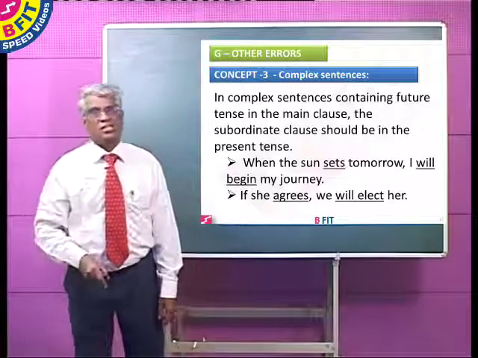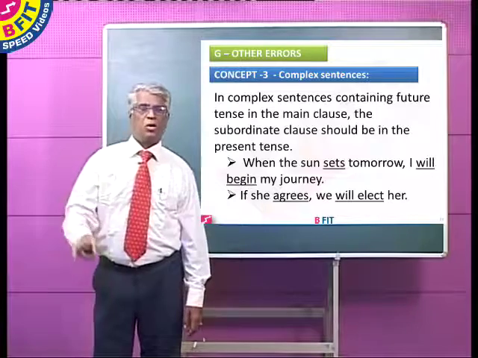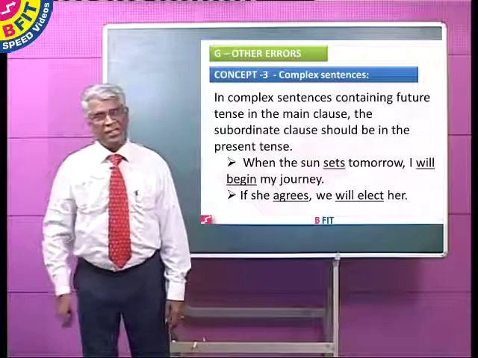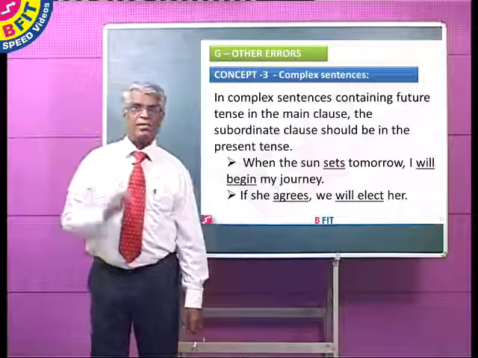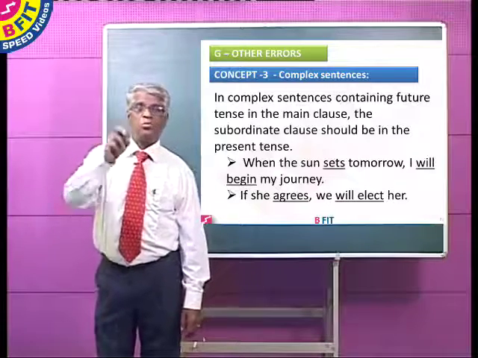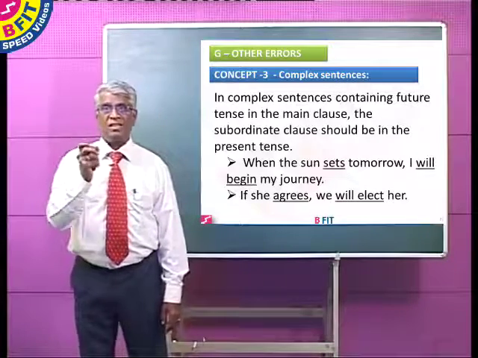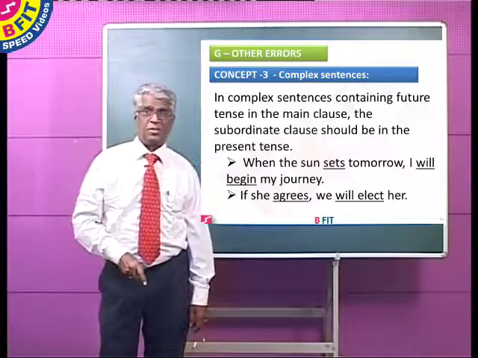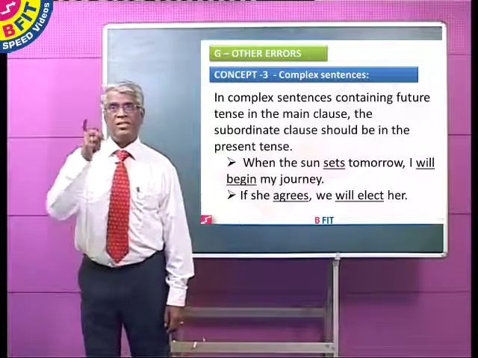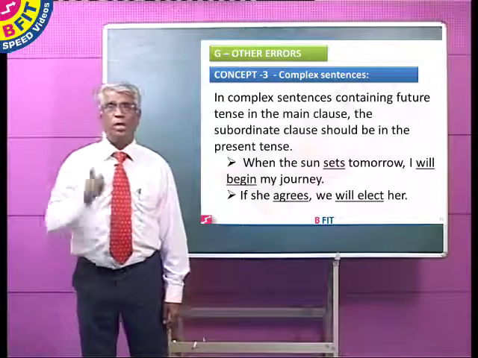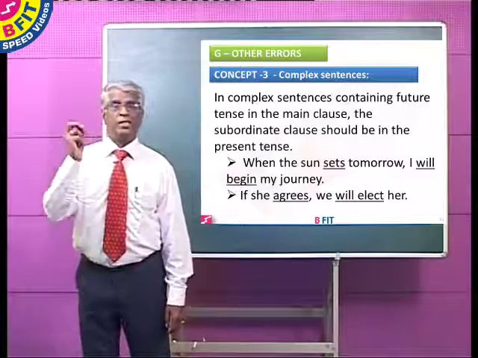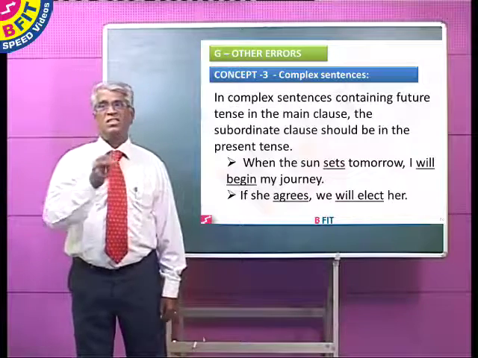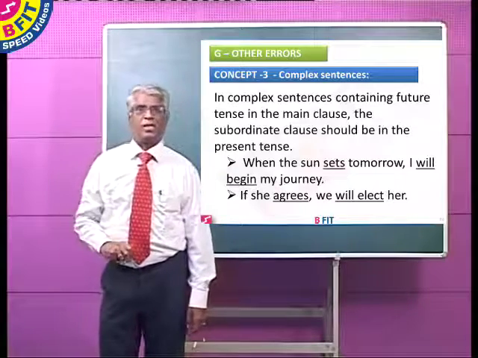Now, look at this sentence. When the sun sets tomorrow, I'll begin my journey. There are 2 verbs here, but it is not a compound sentence. When the sun sets tomorrow is the incomplete part of the sentence. I will begin my journey is the complete part. Therefore, I will begin my journey is the main clause. When the sun sets tomorrow is the subordinate clause.